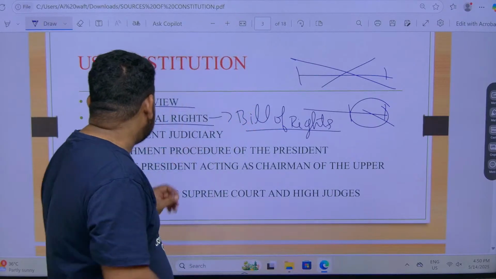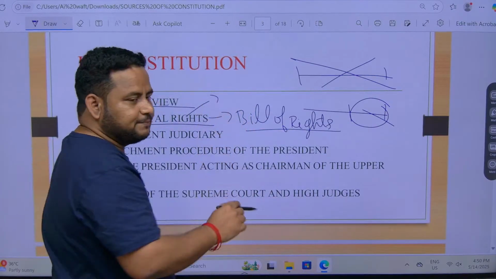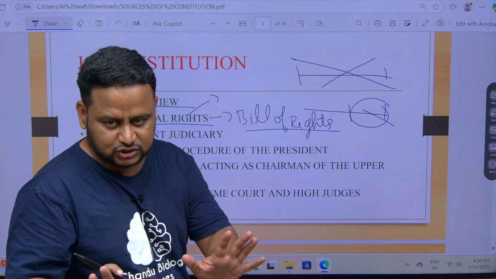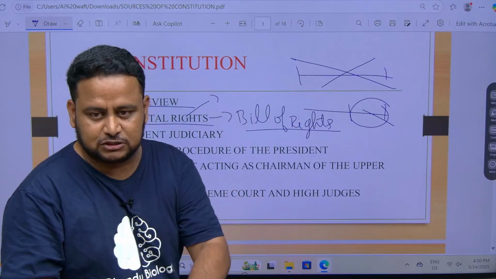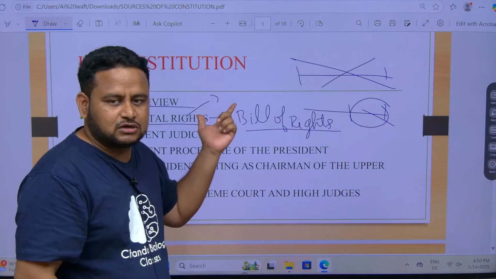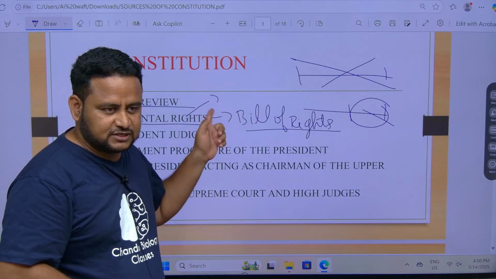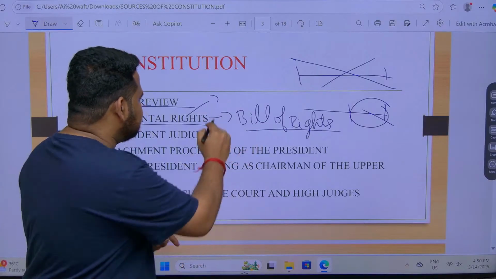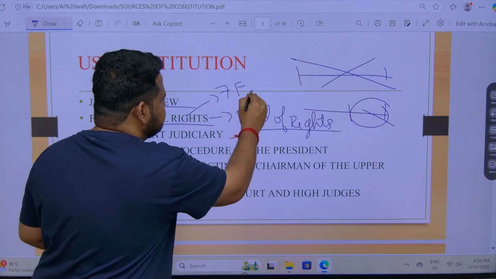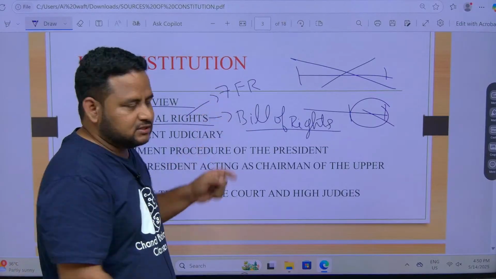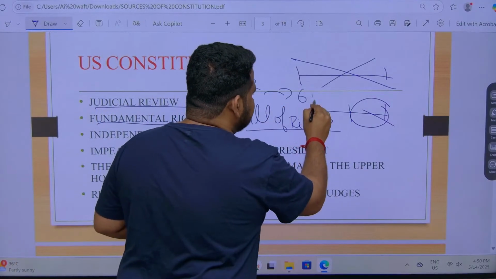Similarly, fundamental rights. Whenever I say constitution, you should understand I am talking about the present constitution, and when I say original constitution, it is the 1950 constitution. In the 1950 constitution, when it came into force, there were 7 fundamental rights. Now we have only 6 fundamental rights.